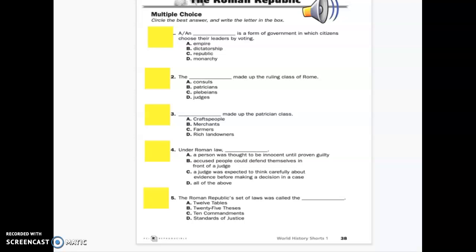Number 4. Under Roman law, A. A person was thought to be innocent until proven guilty. B. Accused people could defend themselves in front of a judge. C. A judge was expected to think carefully about evidence before making a decision in a case. Or D. All of the above.